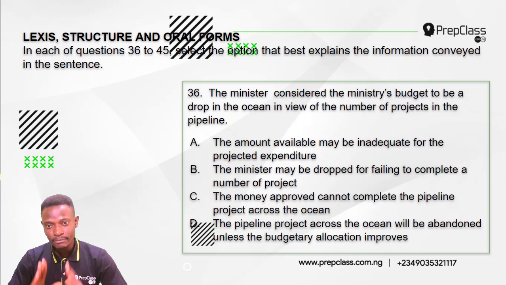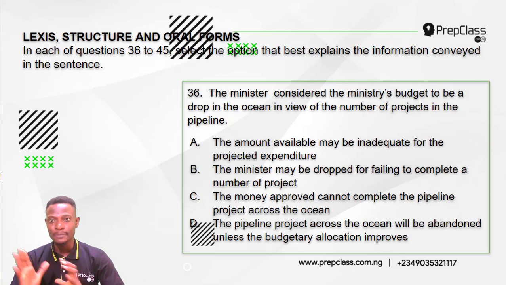Option A. The amount available may be inadequate for the projected expenditure. Option B. The minister may be dropped for failing to complete a number of projects. Option C. The money approved cannot complete the pipeline project across the ocean. Option D. The pipeline project across the ocean will be abandoned unless the budgetary allocation improves.